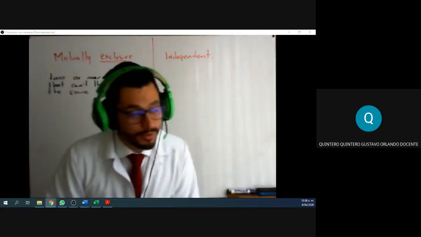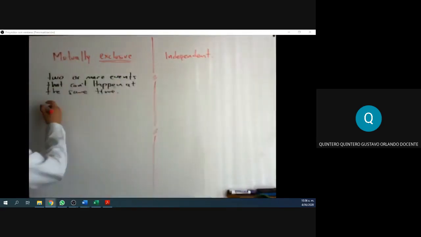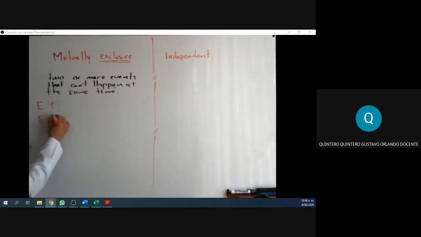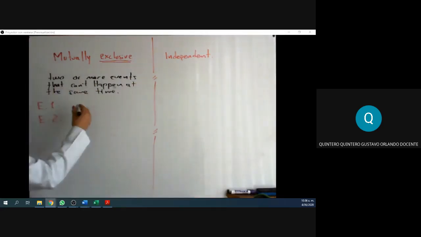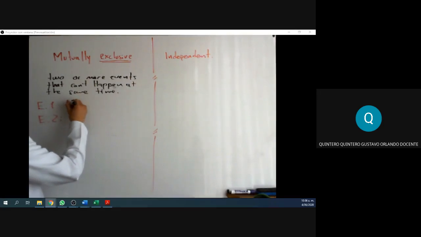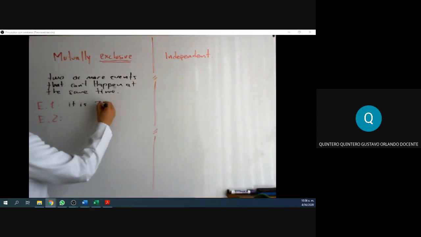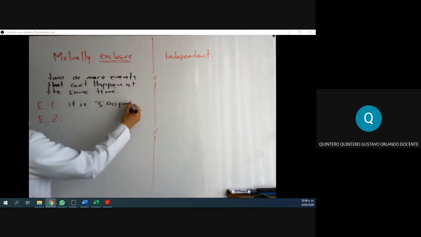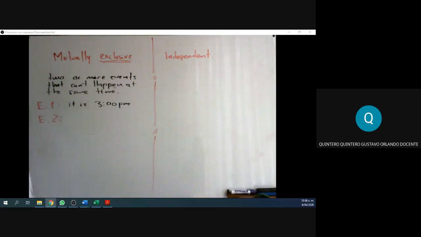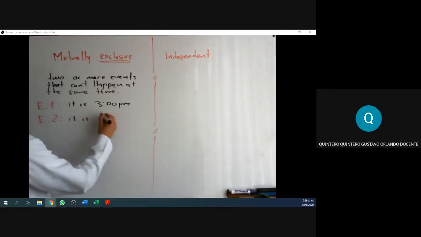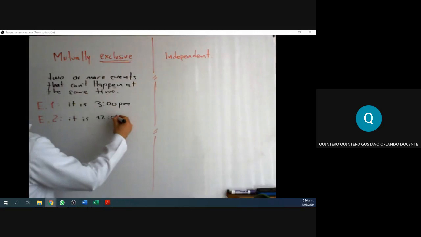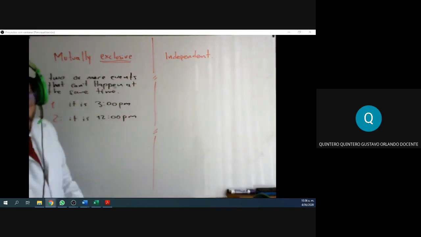Here is an example. Event 1 and event 2. Event 1: today it is exactly 3 p.m. Event 2: it is 12 p.m. Those are two events that cannot happen at the same time.